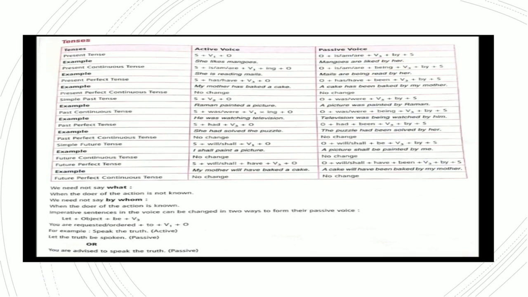Just go through it. And he has given the verb in the third form. She likes mango, mangoes are liked by her. Again, these are examples of active voice and of passive voice. Just go through these, and the rest of the rules and specifications have been explained.